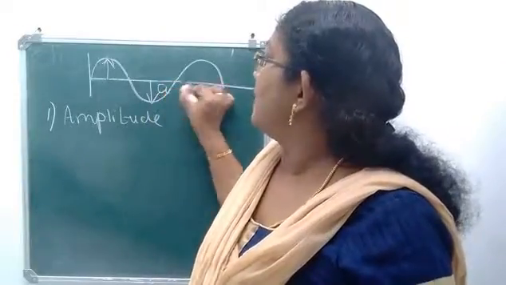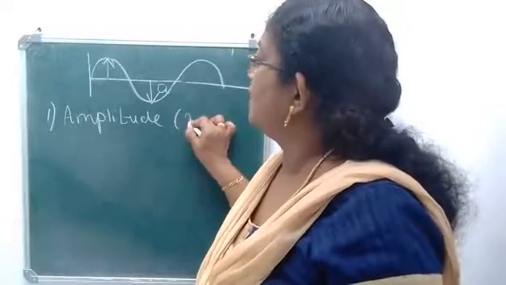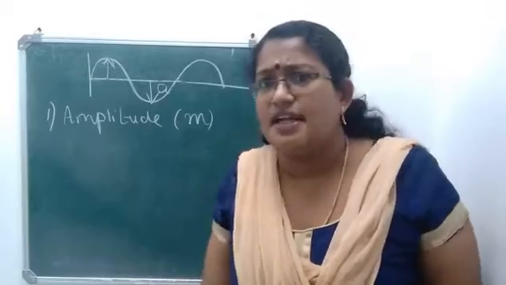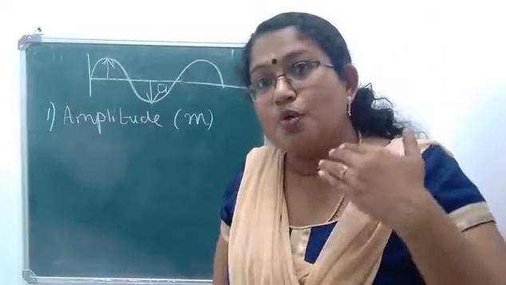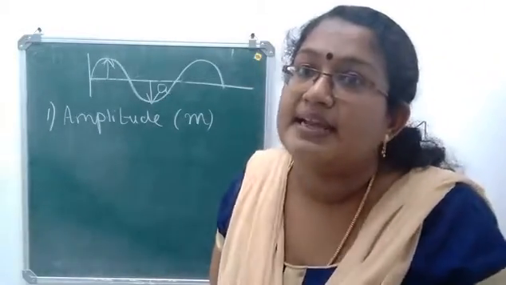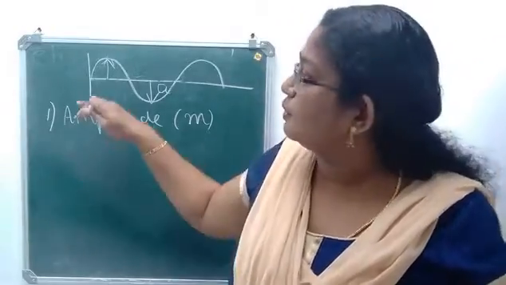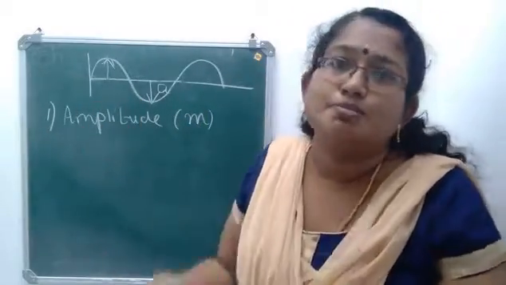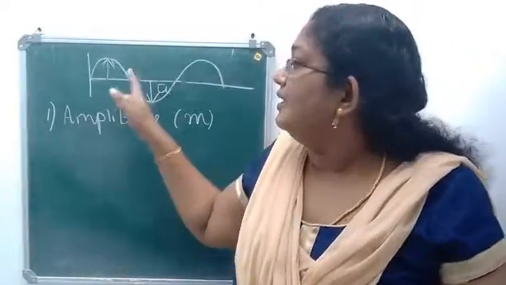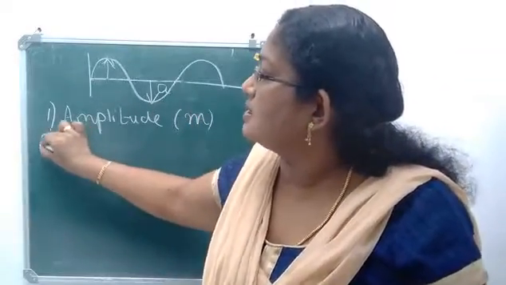Amplitude is represented by small letter a. Since it is the displacement, what about the unit? Its unit will be meter, it is length, isn't it? So when a wave moves through a medium, the particles of the medium vibrate, and the maximum displacement of the particles of the medium from its mean position, how much height it is moving from the mean position, that is known as amplitude. It is represented by small letter a and it is measured in meters.